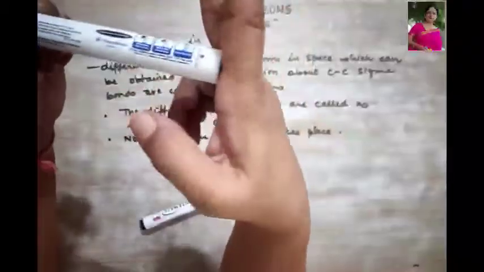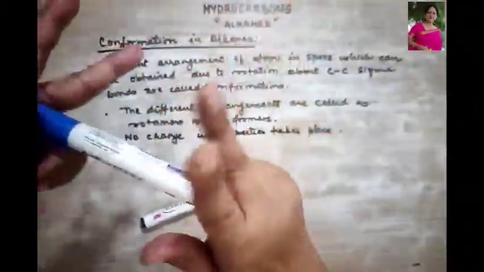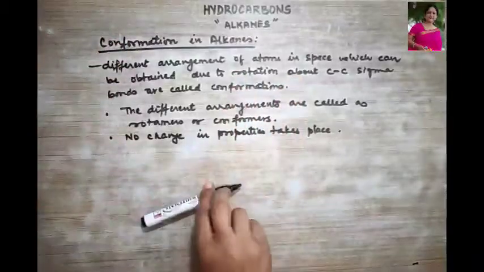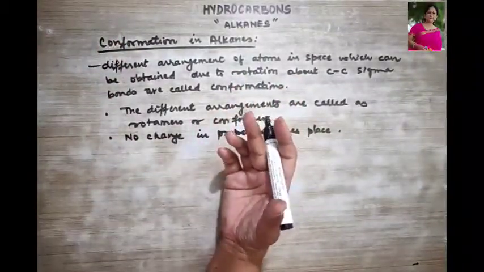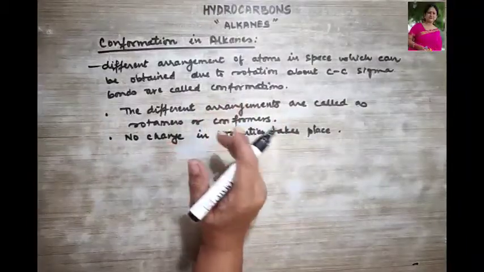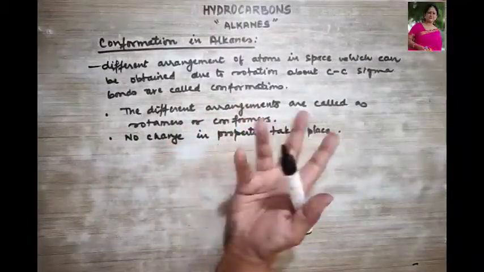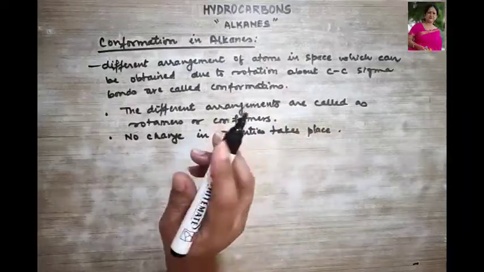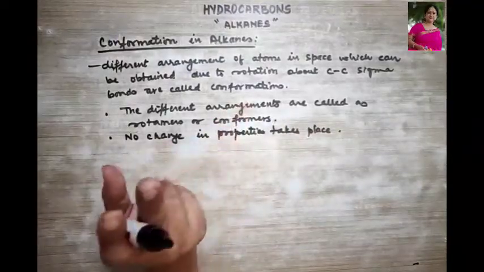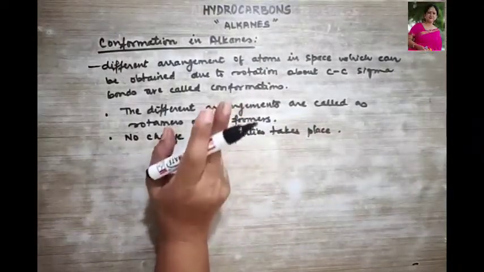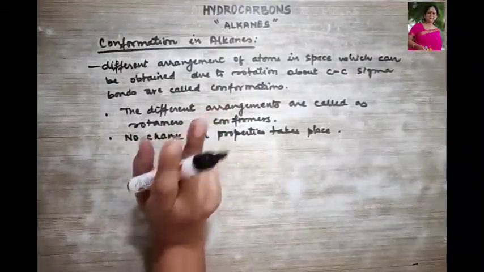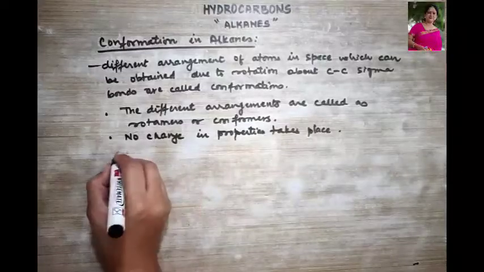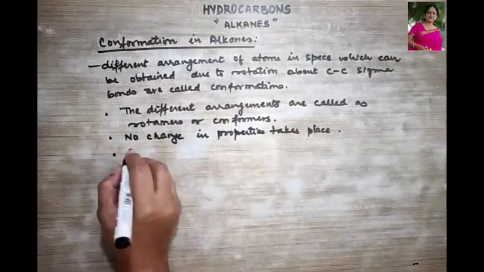As I am showing you, it is not so free to rotate. So when rotation takes place, at times hydrogen atoms come very close to another hydrogen atom and show repulsion. And when it shows repulsion, it is called torsional strain or torsional barrier. Okay.